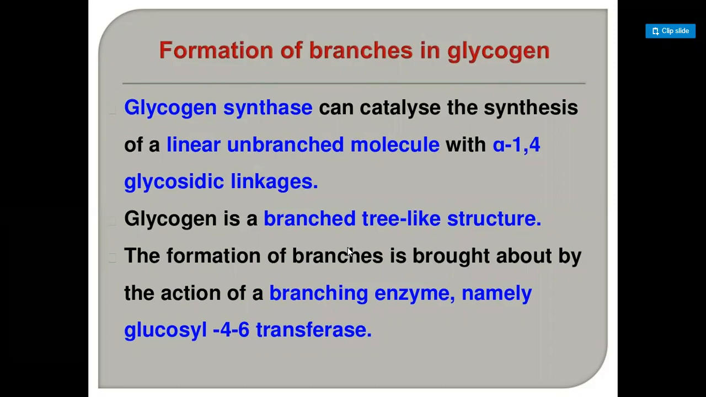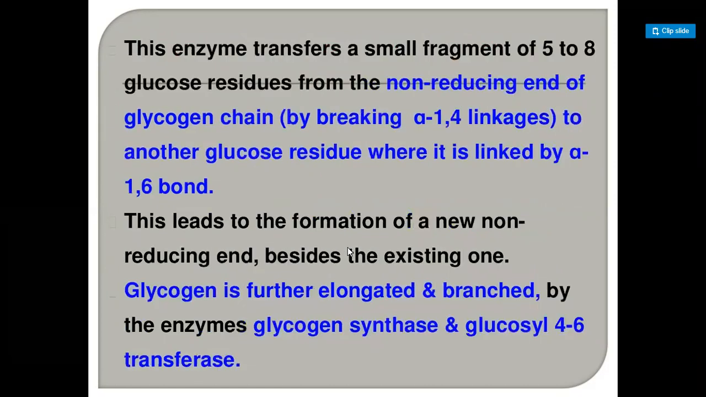Then branched glycogen is formed. Glycogen synthase can catalyze the synthesis of a linear unbranched molecule with alpha 1,4 glycosidic linkage. Glycogen is a branched, tree-like structure. The formation of the branches is brought about by the action of the branching enzyme, namely glycosyl 4,6 transferase.